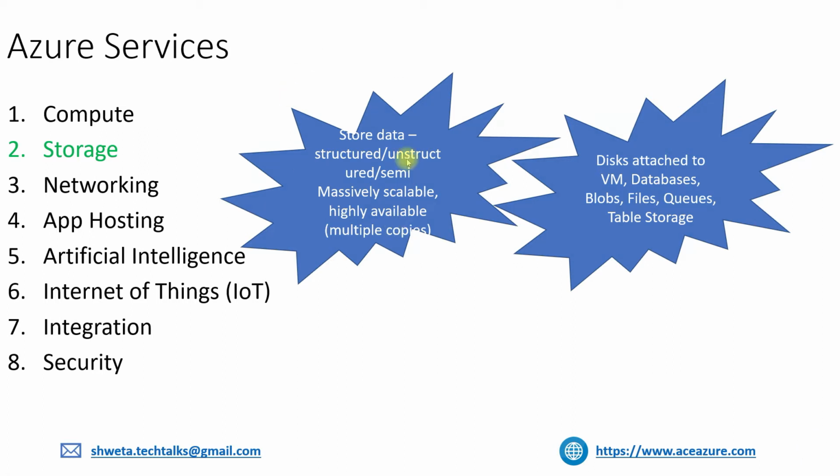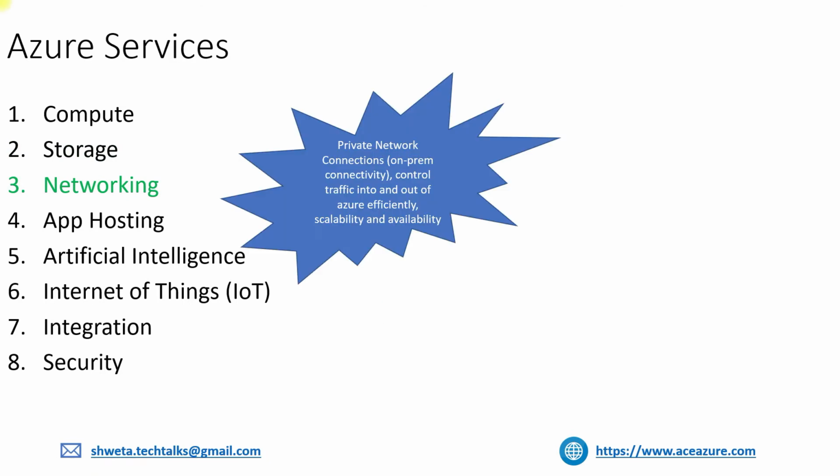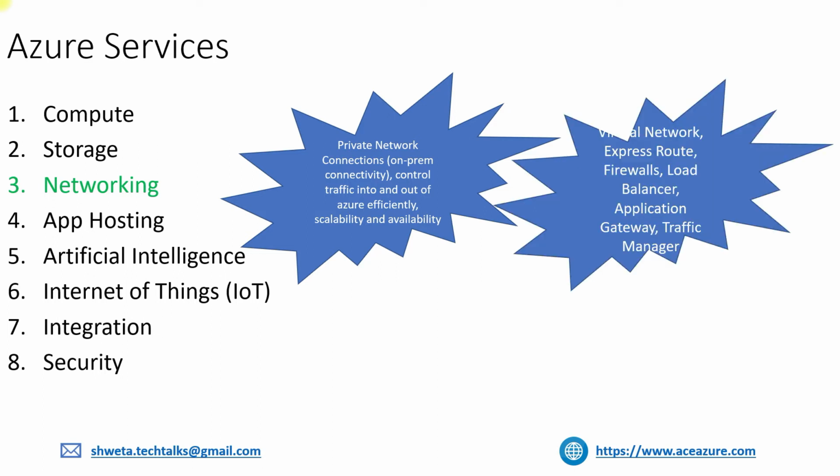The next category of service in the Azure world is networking, and as the name suggests, networking is about the different capabilities that Azure provides for private network connections between your on-premise environment and the Azure cloud. How does Azure provide capabilities for controlling the traffic into and out of the Azure cloud efficiently, and even scalability and availability around it? So what are the different services available on Azure from the networking perspective?